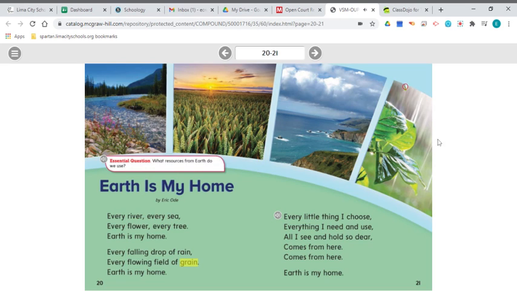So again, grain is the seed of plants used for cereal or flour. It comes from wheat, corn, rice, or oats.